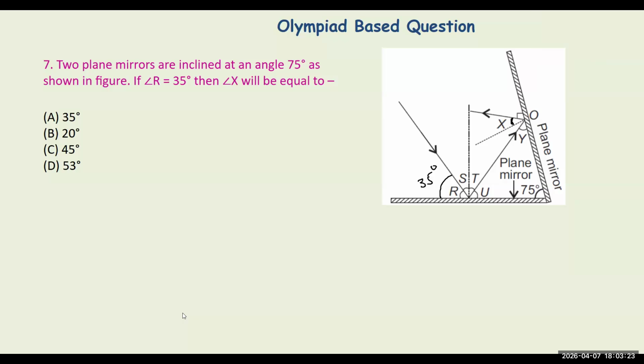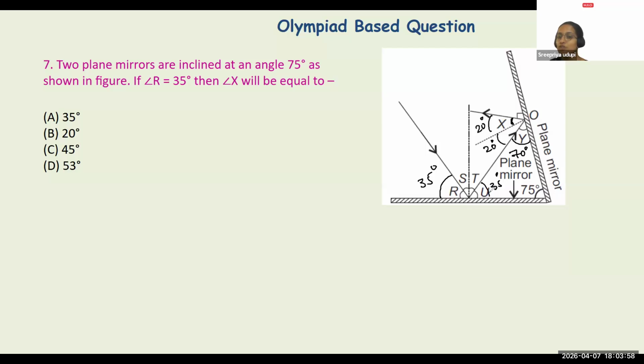Yes, ma'am. So, very similar to the previous question, from here we can directly tell that angle U is equal to angle R. So we can directly say that this is also 35 degree. Then we use the triangle angle sum property to get that angle Y as 70 degree. Then we subtract 70 from 90 to get this angle as 20, and so X also equals 20. Perfect. Correct. Very good. Exactly the same concept we already used.